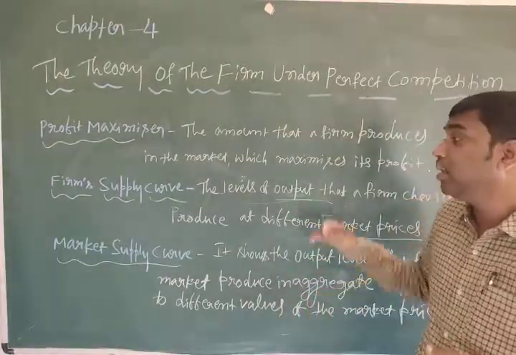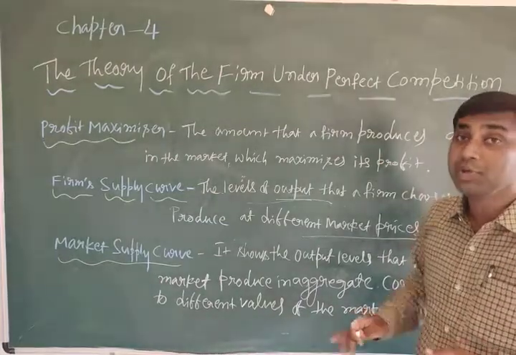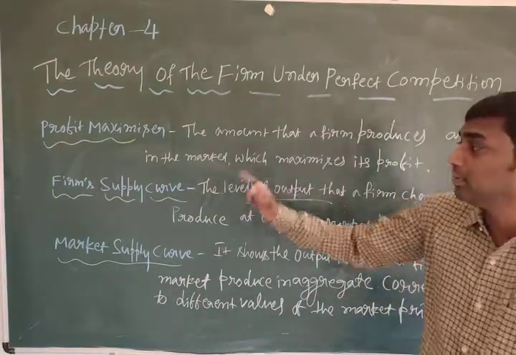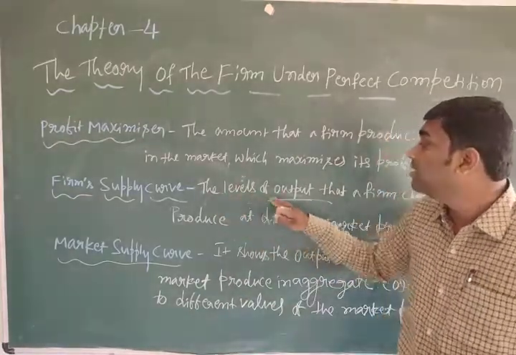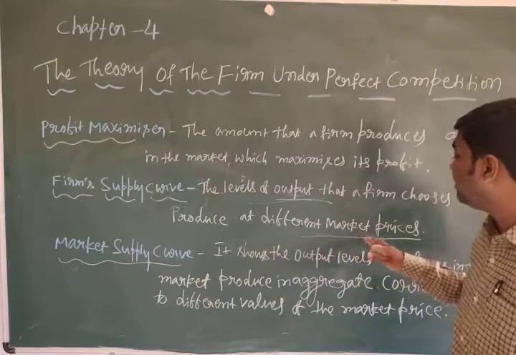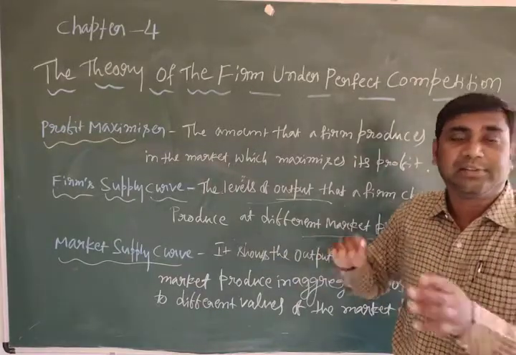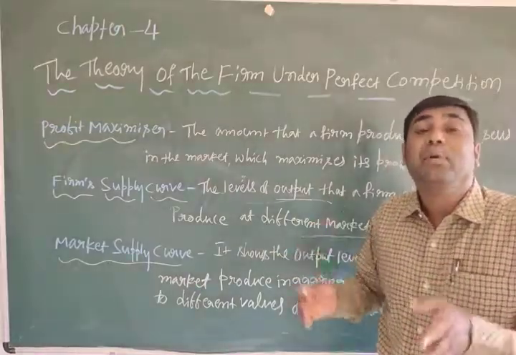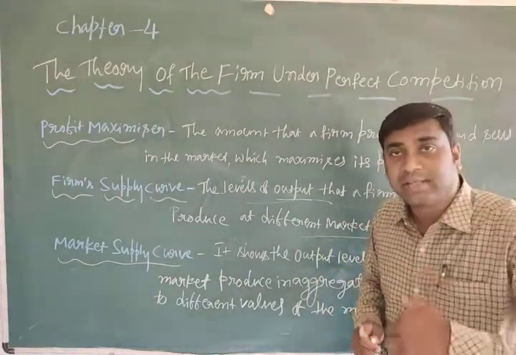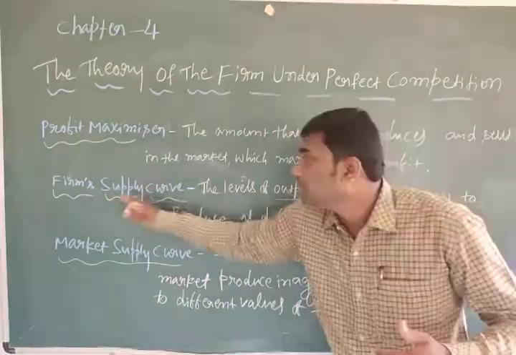So in this situation, how much to produce is shown by the firm's supply curve. At different market prices, whether a firm should produce more or less depends upon the firm's supply curve.